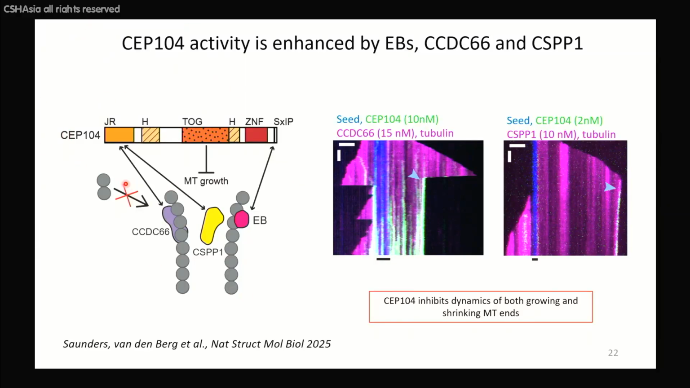CEP104 interacts with other proteins, with CSPP and CCDC66 as well, and any of these 3 binding partners can help to target it to microtubule plus ends. You get a block of microtubule growth, but although microtubules are blocked, they sometimes depolymerize, but very, very slowly, which means that CEP104 is not only an inhibitor of microtubule growth, but it is also a stabilizer of a blocked end, because this blocked end, unlike a free end, which you see here, which depolymerizes catastrophically, once CEP104 binds there, it's pretty stable.